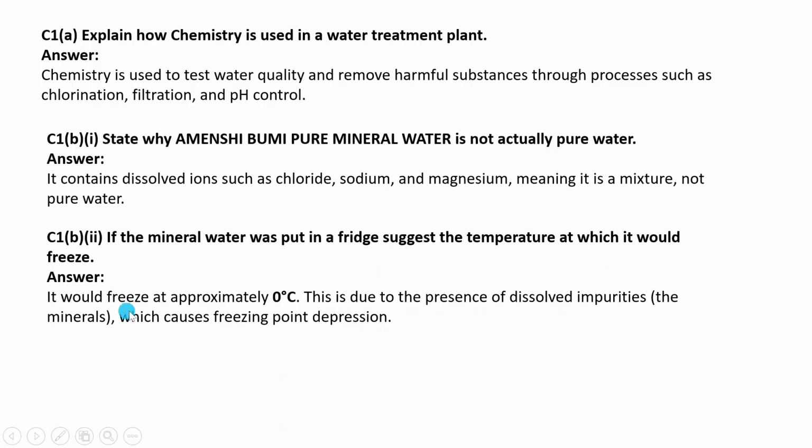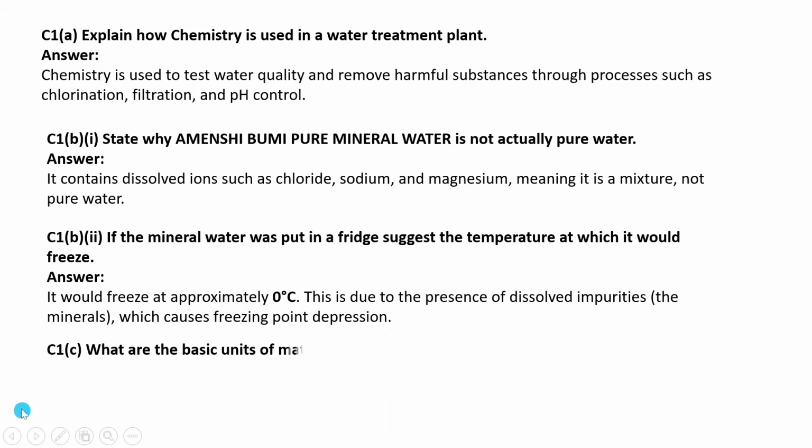Answer, it would freeze at approximately below 0 degrees Celsius. This is due to the presence of dissolved impurities, the minerals, which cause freezing point depression.